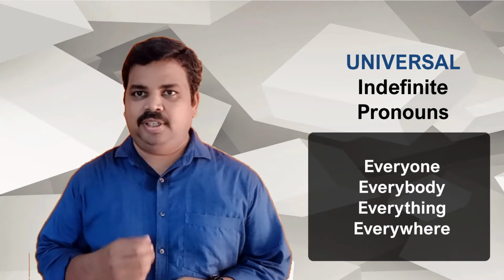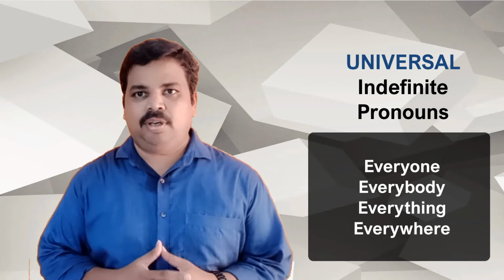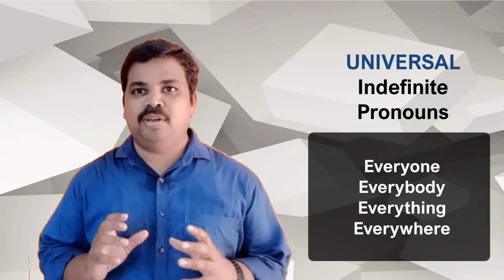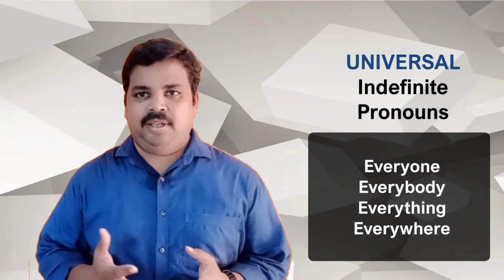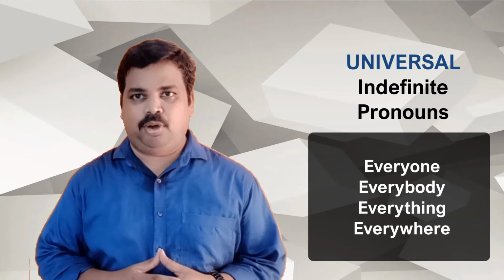When we use these four, every, some, any, and no, these are given specific names in English grammar. When we use every, it is called universal. It can be everyone, everybody, everywhere, everything. So these are all called universal indefinite pronouns because they include everything, everyone, and everywhere. So it generally means all.